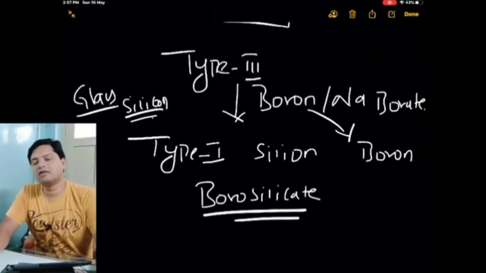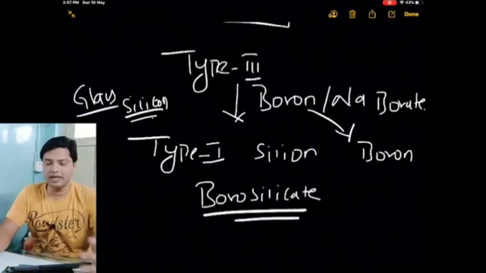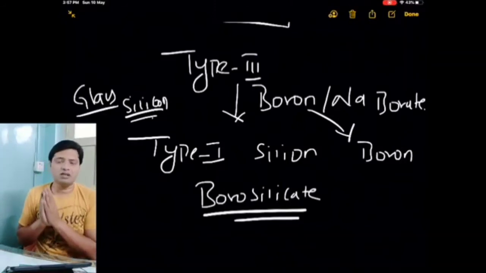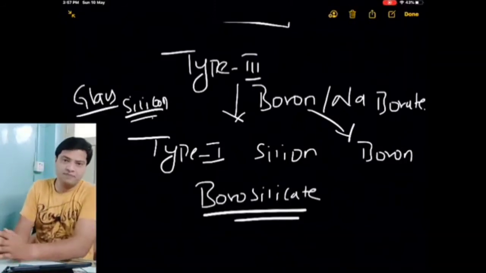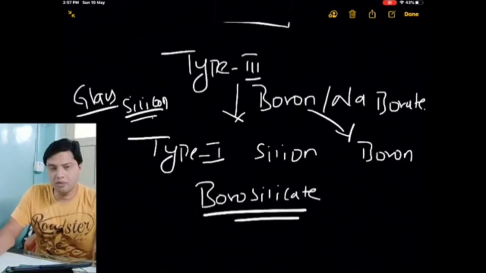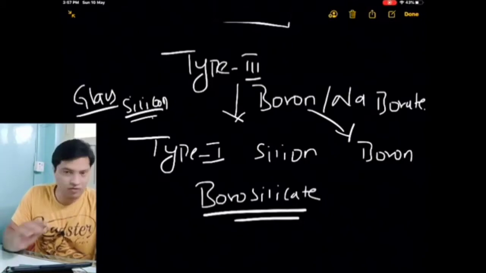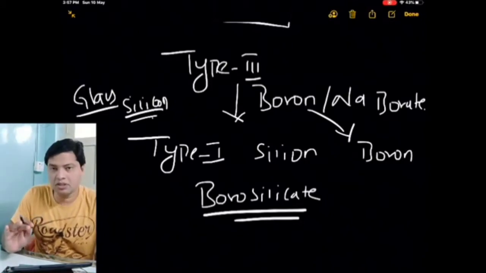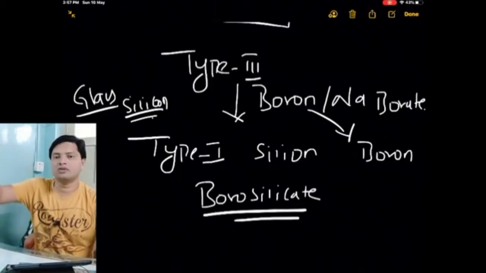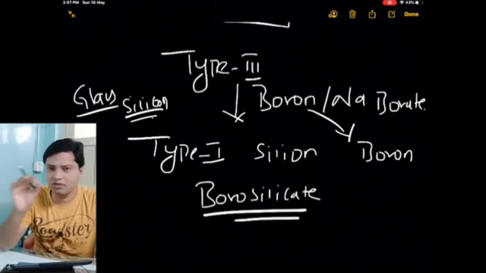Because we are treating with boron and the glass's main content is silicon, we call type 1 borosilicate glass. And this type of glass is more resistant. You can use this glass for parenterals, and type 2 can also be used for parenteral aqueous solutions. Type 3 we can't use for parenteral aqueous solutions. You can use it for parenteral oil solutions, because in oil the leaching of the glass will be very less.